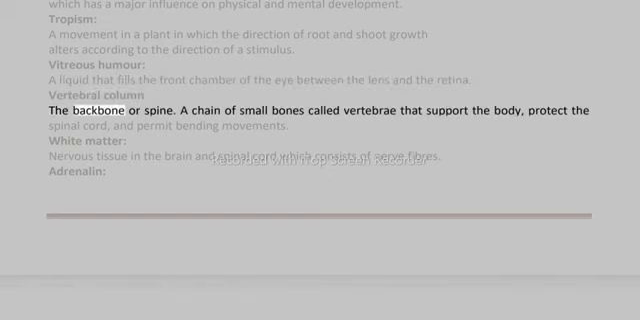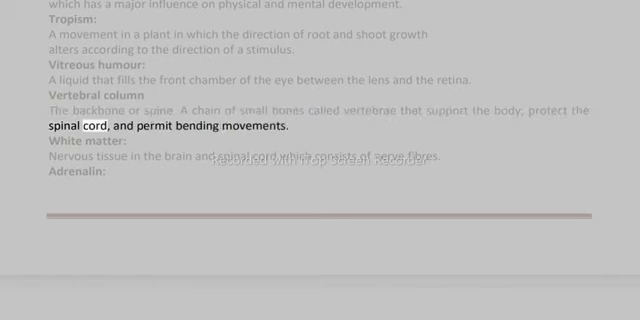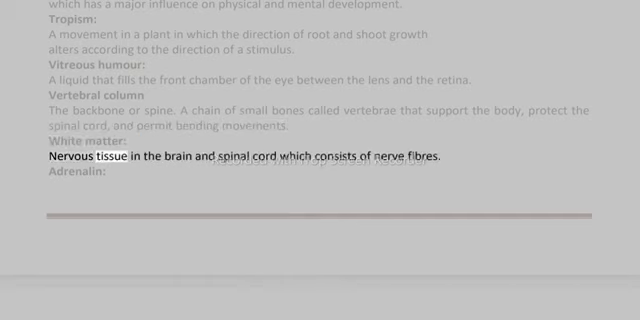Vertebral column, the backbone or spine. A chain of small bones called vertebrae that support the body, protect the spinal cord, and permit bending movements. White matter, nervous tissue in the brain and spinal cord which consists of nerve fibers. Adrenaline.